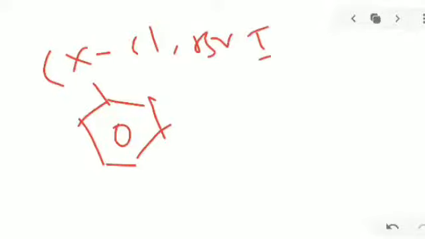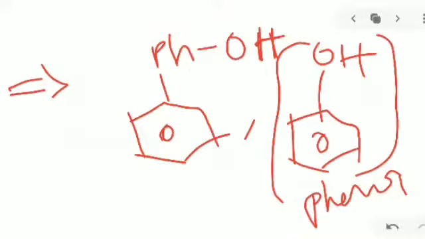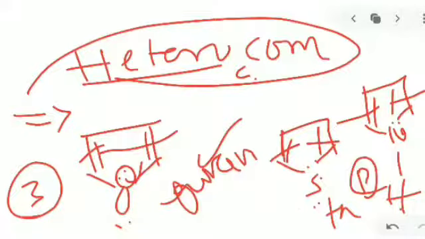If a halogen group is there, like chlorine, bromine, iodine, we get iodobenzene, chlorobenzene and bromobenzene. These are common substituents on the benzene ring, so we call them aromatic compounds. Today we are talking about aromatic compounds. When a halogen is attached on the benzene ring, it is chlorobenzene. Next, when an alcohol is attached on benzene, it is phenol. Today we are also seeing heterocyclic compounds, for example furan, thiophene and pyrimidine.